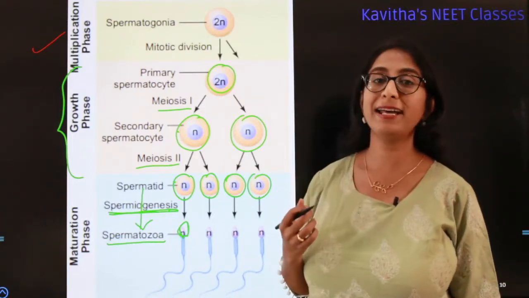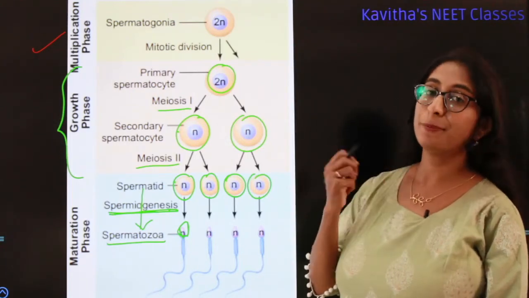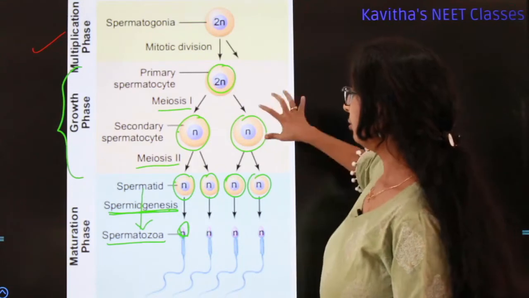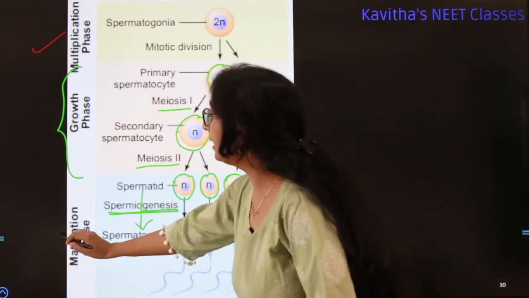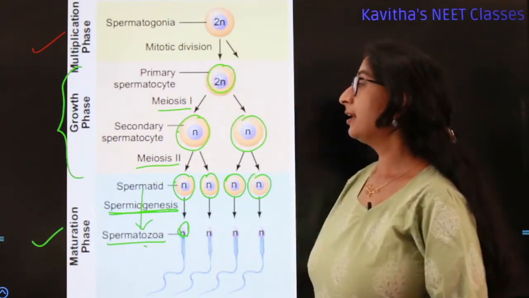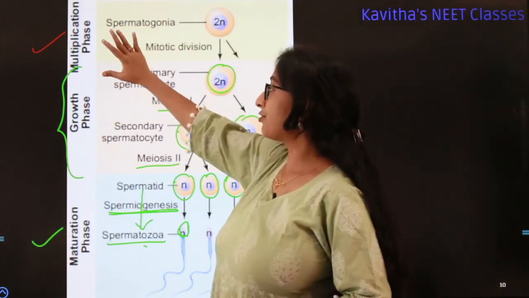That process is called spermiation. So this phase, from the spermatid to the stage of spermatozoa, is called the maturation phase. It will be better if you remember these phases, that is the multiplication phase, the growth phase